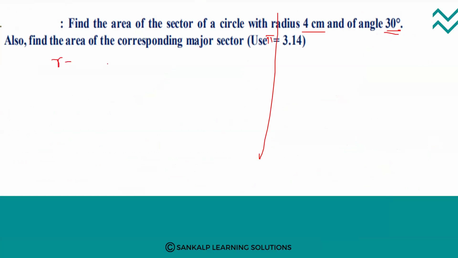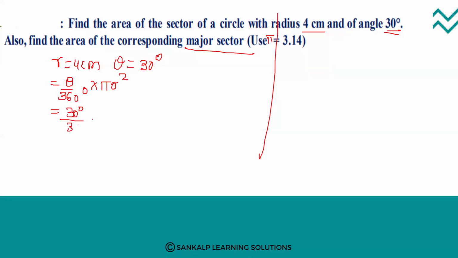That means radius r is 4 centimeter, angle theta is 30 degree, and find the area of the corresponding major sector. Here we need to use the formula theta divided by 360 degree into pi r square. So we know the value of theta, that is 30 degree divided by 360 degree into pi value is 22 divided by 7 and r value is 4 into 4. R square is 4 into 4.